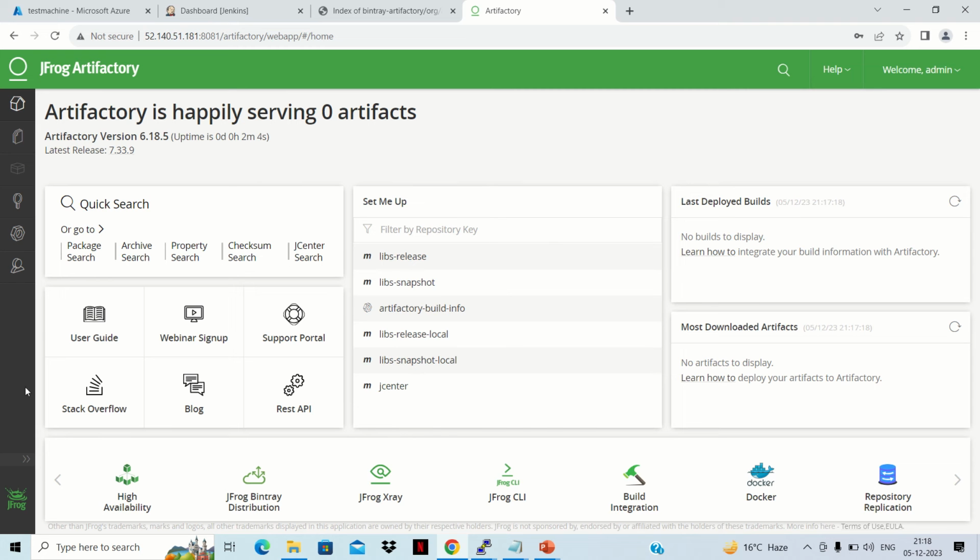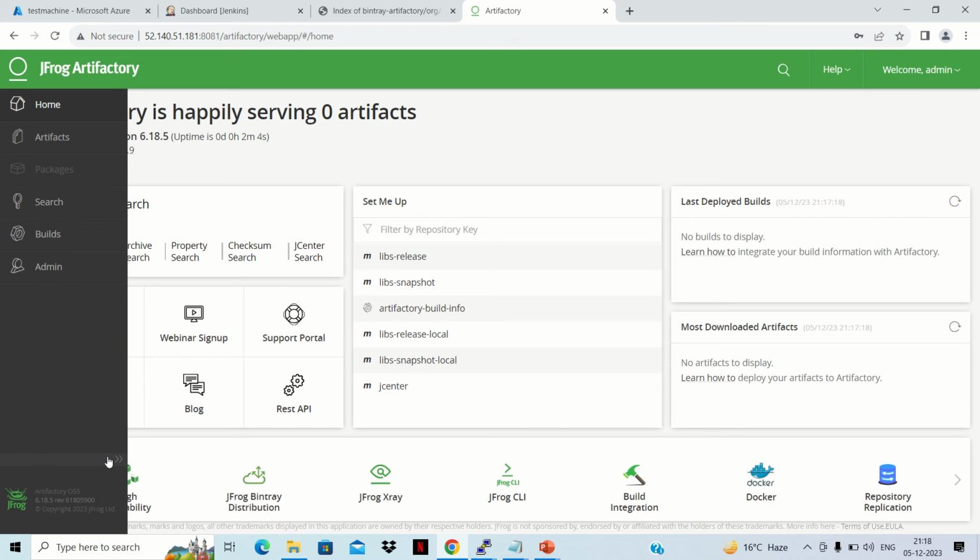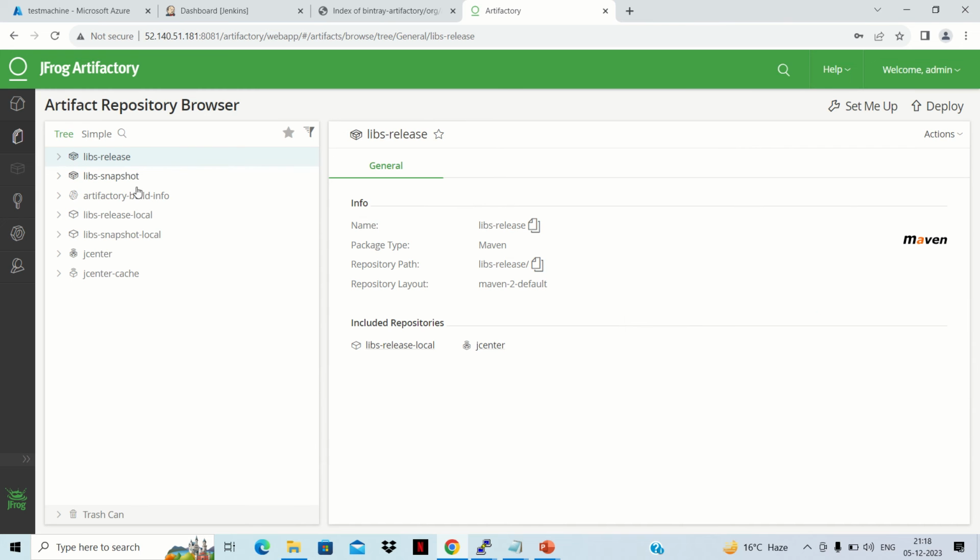If we click on this double arrow here, we can see that the artifacts option is there. We can click on it and we can see all these repositories related to Maven here. If we click on the lib-snapshot-local arrow, we are not seeing anything here. So now we are done with the setup of our Artifactory section.